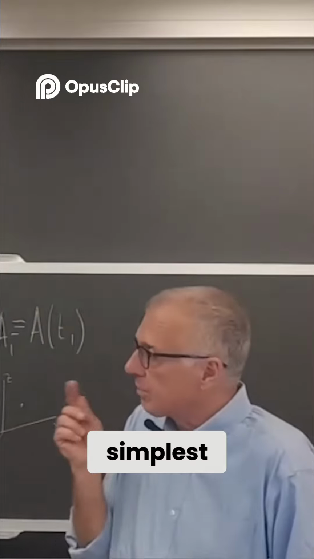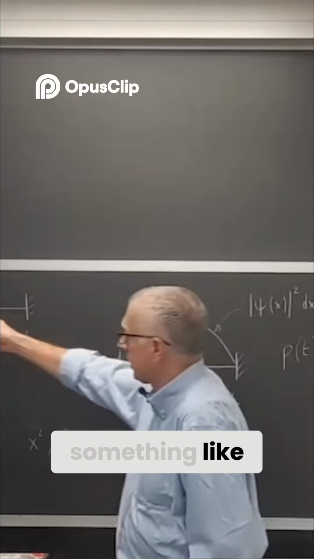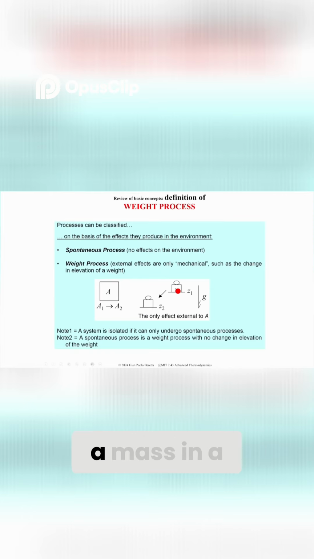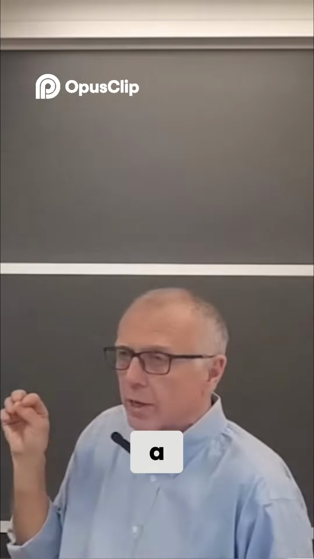So we consider the simplest mechanical object, something like that. Here it's represented by a mass in a gravity field, like a weight. That's why we're going to call this particular kind of process a weight process.